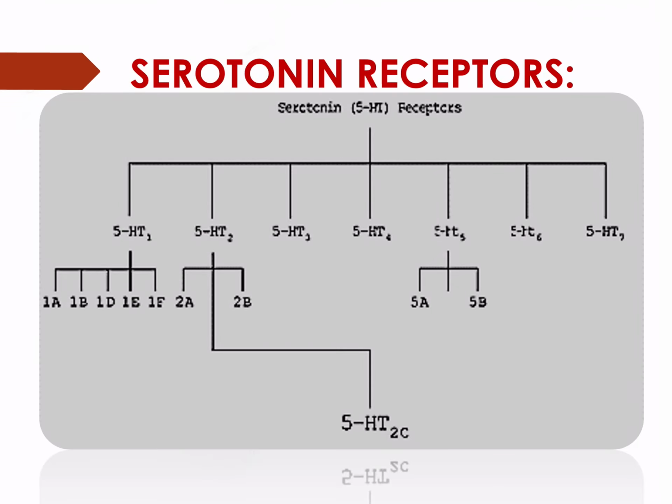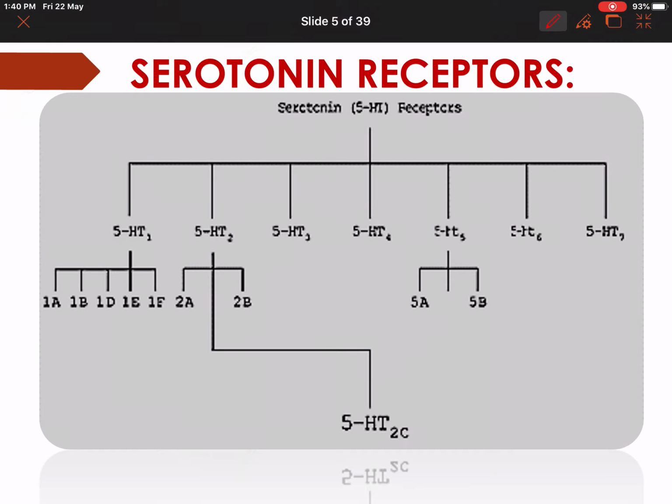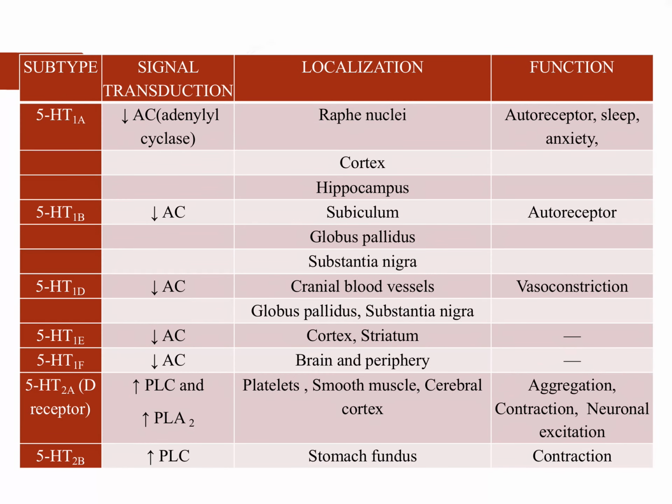Where does serotonin act? Serotonin acts on its receptors. There are 14 types. This is how serotonin receptors are classified: 5-HT1, 5-HT2, 5-HT3, 5-HT4, 5-HT5, 6 and 7. 5-HT1 is further classified into 1A, 1B, 1D, 1E, 1F. 5-HT2 is further classified into 2A, 2B and 2C. Whereas 5-HT5 is classified into 5-HT5A and 5-HT5B. In total there are 14 receptors.